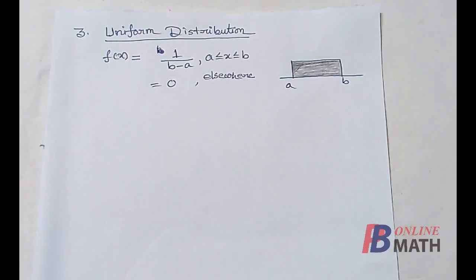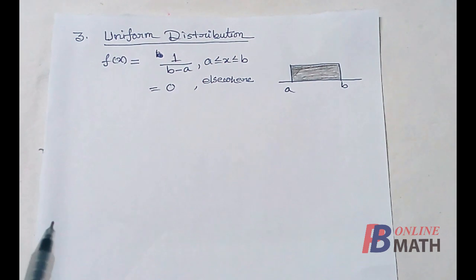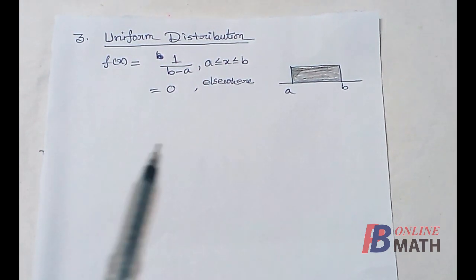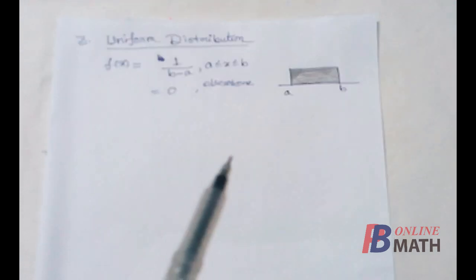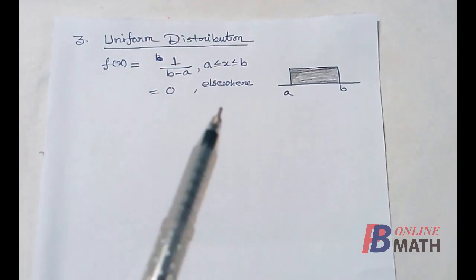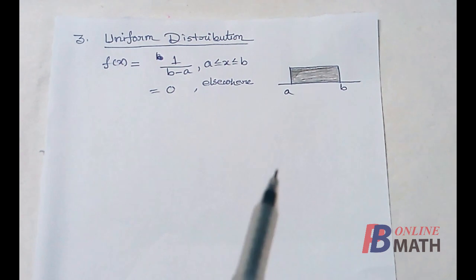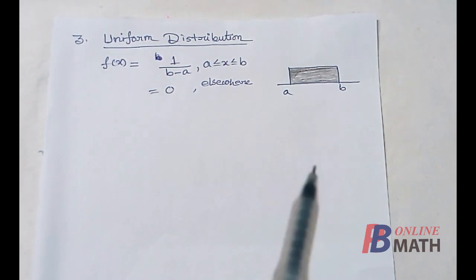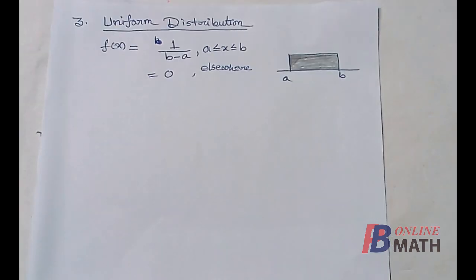Next, we consider a few continuous distributions. First, we consider the uniform distribution from a to b. That means there is a uniform mass from a to b, and we know that in a continuous distribution the masses appear in a layer, so there is a uniform layer from a to b. That means the height of the layer from a to b is uniform, and the height of the layer is 1 by b minus a between a and b, and 0 elsewhere.